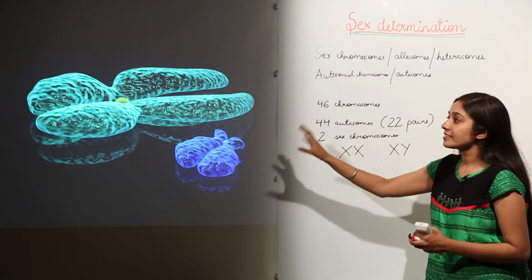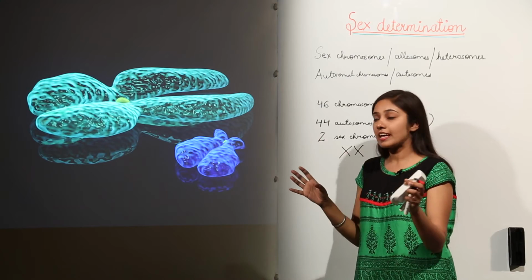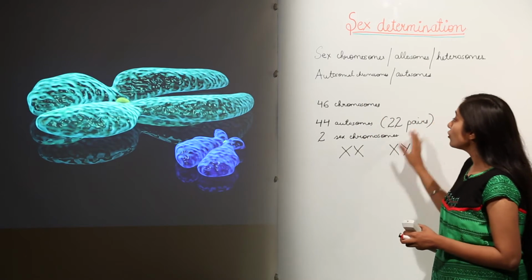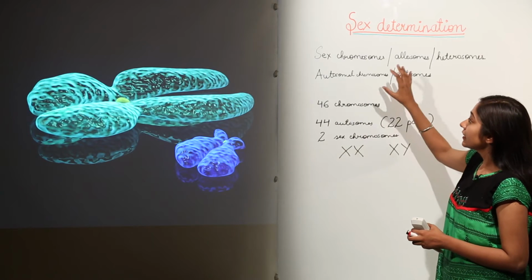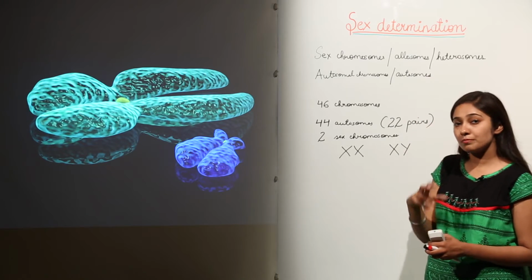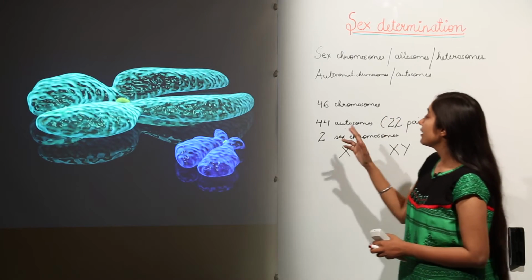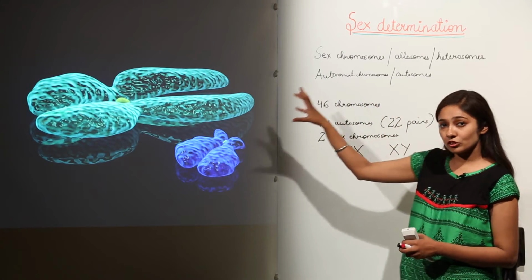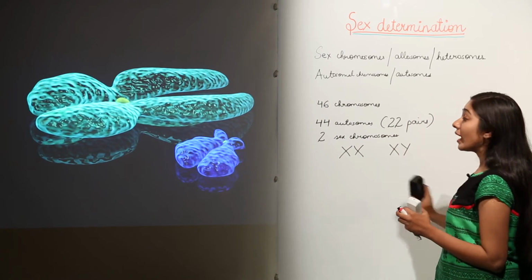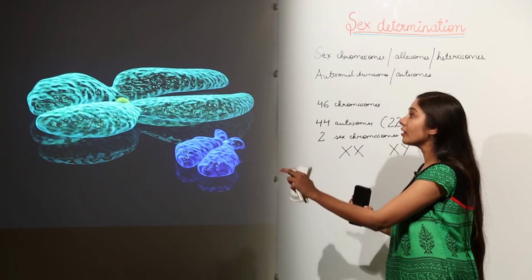It may vary, as the X chromosome is larger in size and the Y chromosome is smaller in size. Okay. So now just remember that the sex chromosomes, or the allosomes or heterosomes, may not be equal in shape or size. If we talk about human beings, the X chromosome is larger in size. If we talk about the Y chromosome, it is comparatively smaller in size.